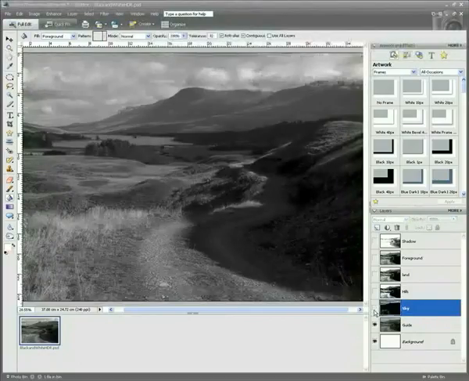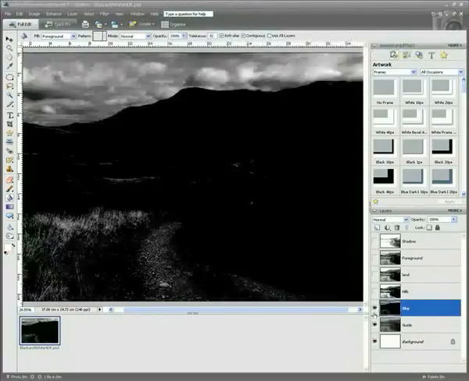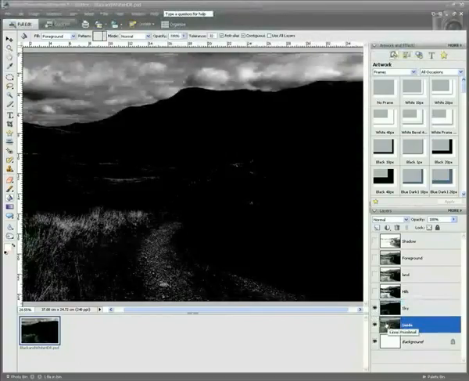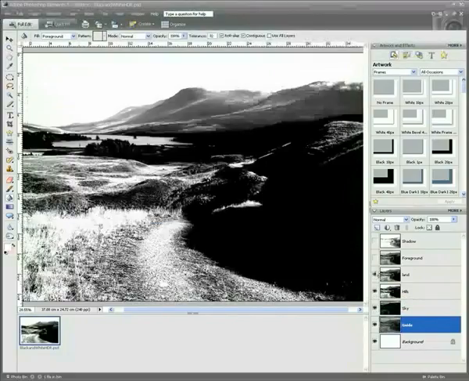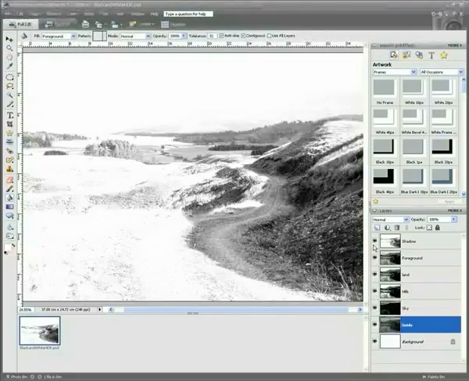And if we just take a look at the guide layer as well, we just leave the guide layer as it is. So we've now gone through each of our layers and adjusted the levels, so we've got the correct adjustment for each area of the picture. So in the next part we'll take a look at applying layer masks so that we can then start to paint back in all the detail and the areas of the picture that we want for our black and white HDR.